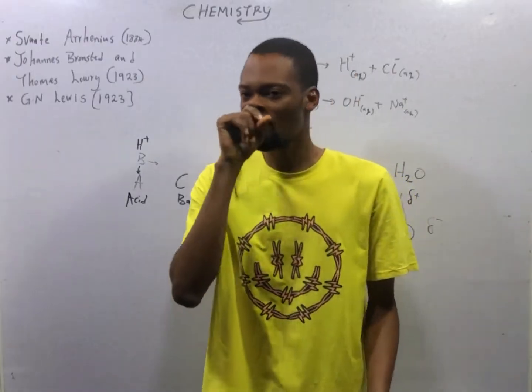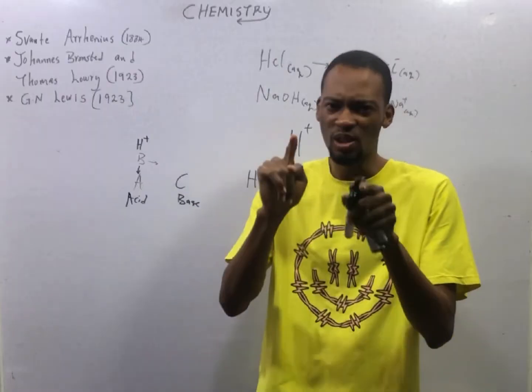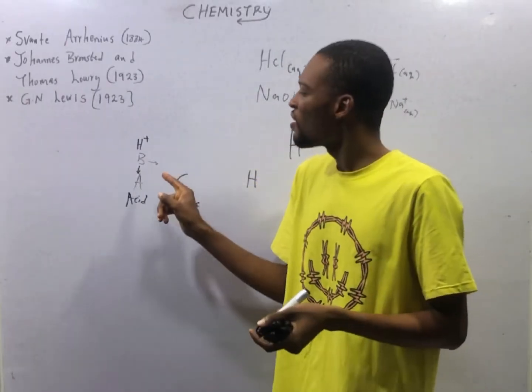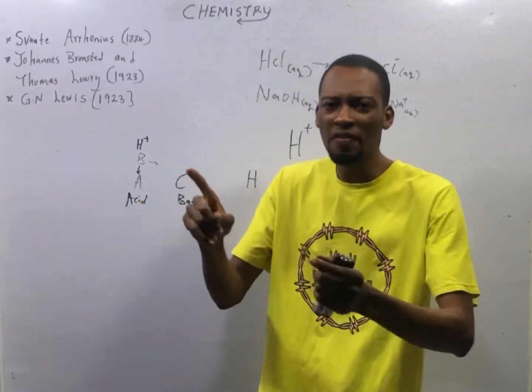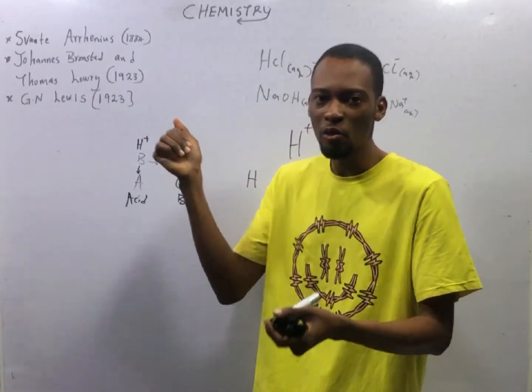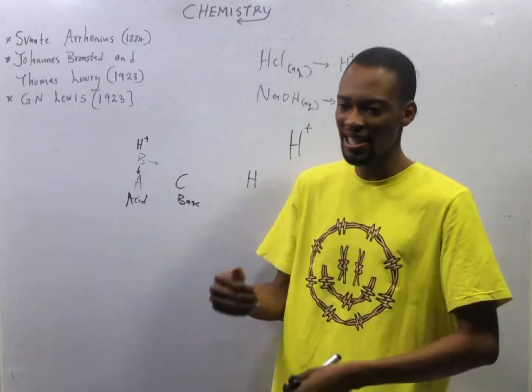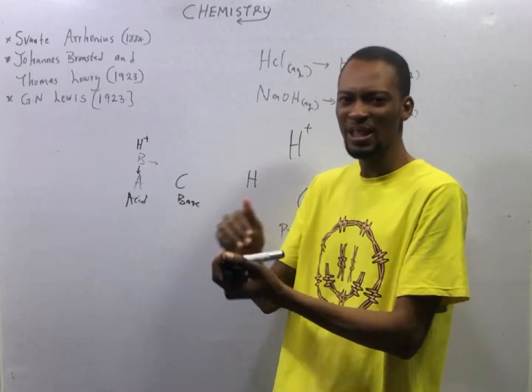This is what happens. A hydrogen ion is simply a hydrogen atom that has lost an electron. So an acid wants to give out the hydrogen ion because immediately the hydrogen ion goes, the acid will receive the electron. So the acid takes the electron from hydrogen and says get out. So the acid has benefited.